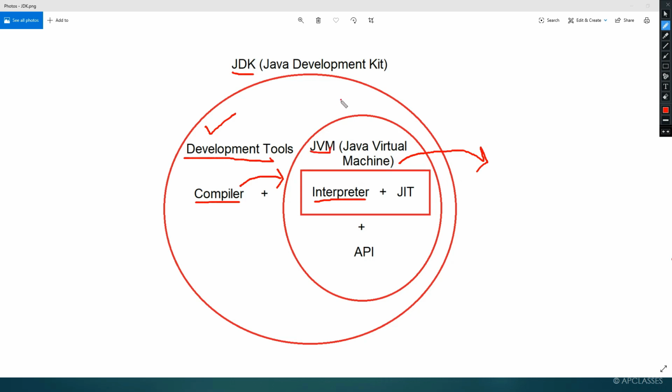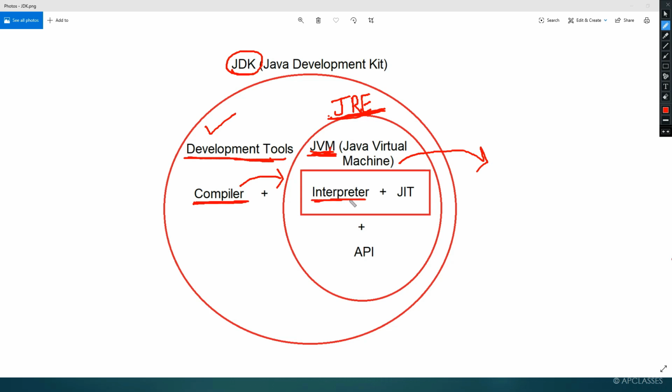Okay, so JVM is present inside what? JRE, Java Runtime Environment. JVM is present inside JRE. So do not go searching for JVM separately, or JRE separately, or the compiler separately. Simply download JDK. Then you will find all the development tools inside JDK. You will also find the compiler inside the JDK, you will find JRE inside the JDK, and you will find JVM inside the JDK.